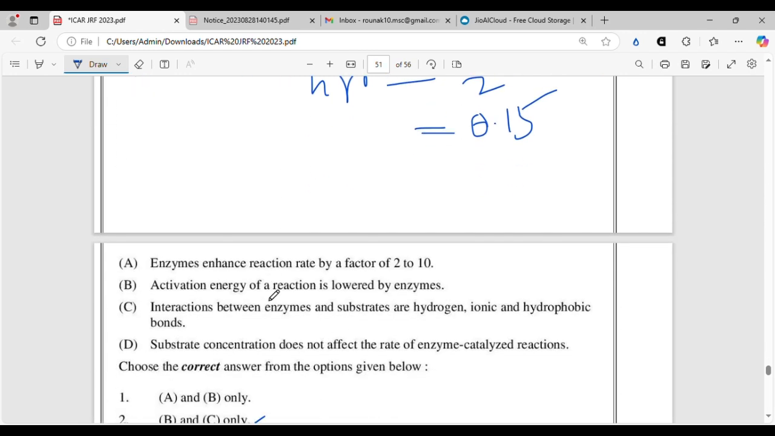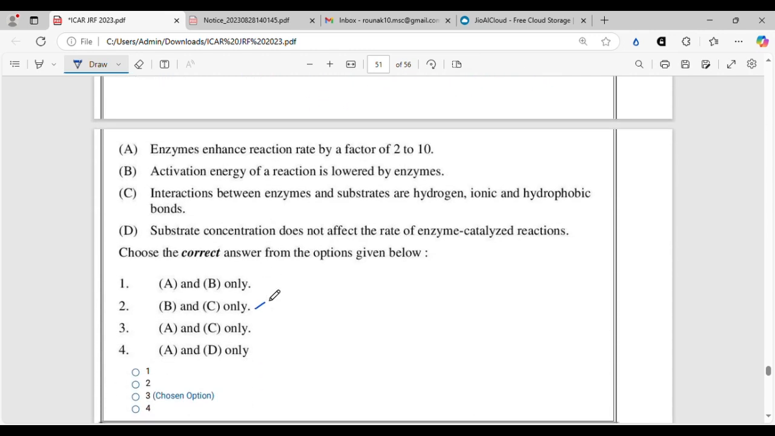Let's move on. Well, this was another controversial question. As far as I remember, there was a lot of controversy about what is the correct answer, but we will go with the answer provided by the National Testing Agency in their final answer key. So here you can see the totally correct statement is: activation energy of a reaction is lowered by enzymes. This is totally correct. There is no doubt about it.